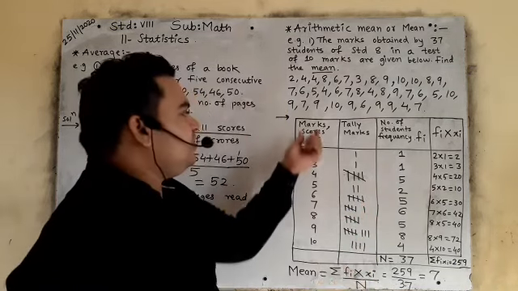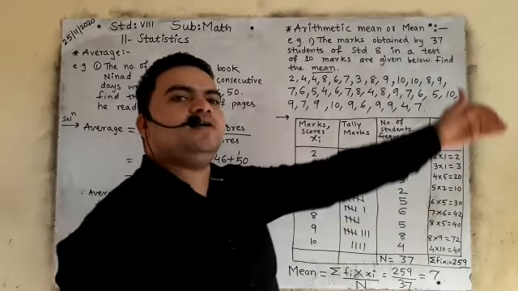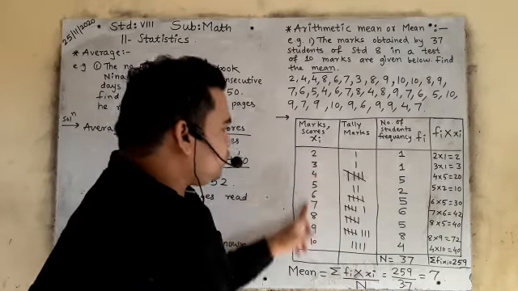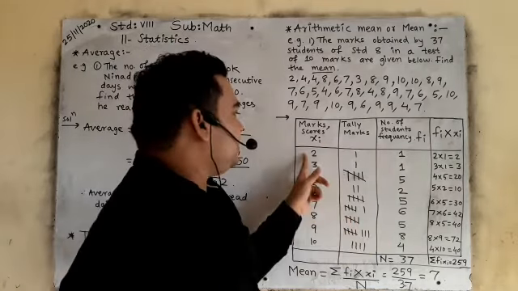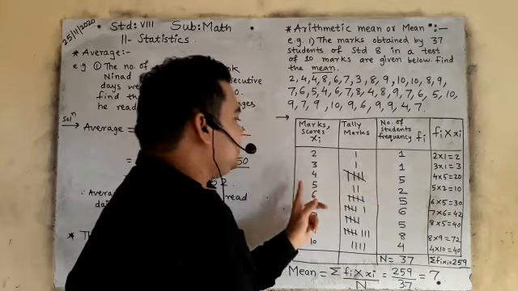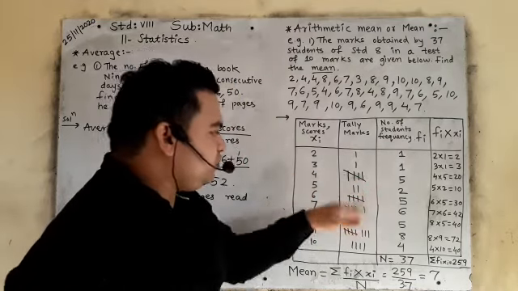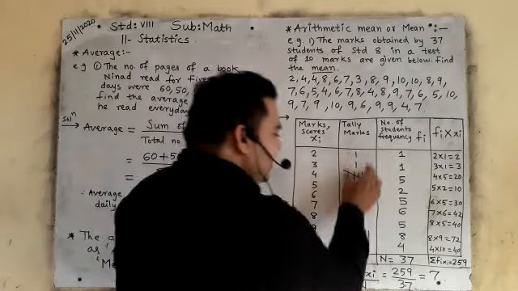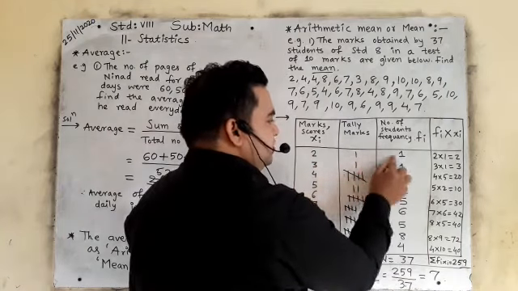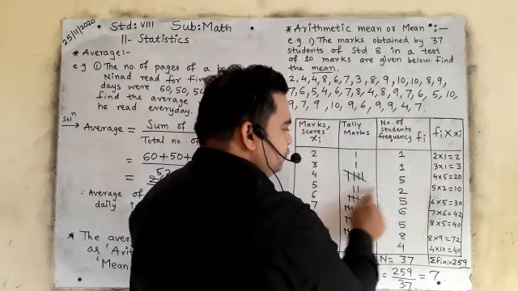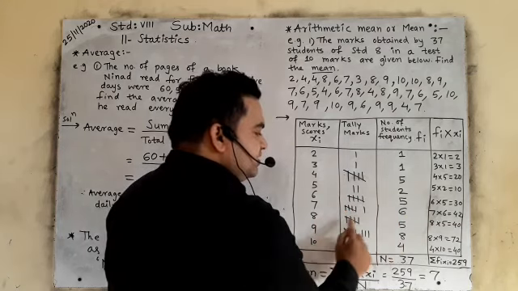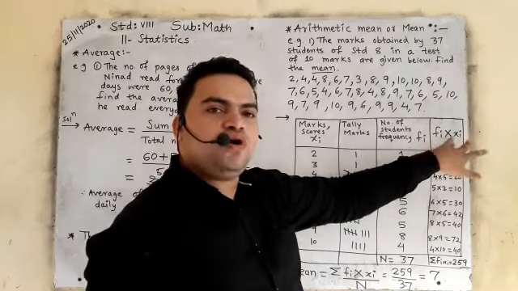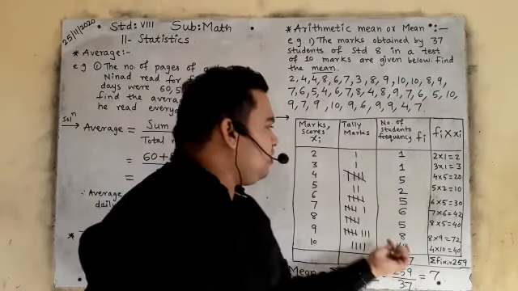It means in the first column you will write scores in ascending order, छोटा फिर बड़ा. In tally marks you will write how many times that score comes. कितने बार आया है? 2, 1 time; 3, 1 time; 4, 5 times; 5, 2 times. Like this you will count and write the tally marks. In the third column you will write those tally marks in international numbers. And at last, in the fourth column you have to multiply the third column and the first column.